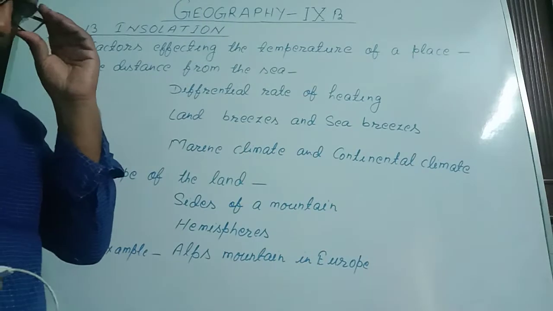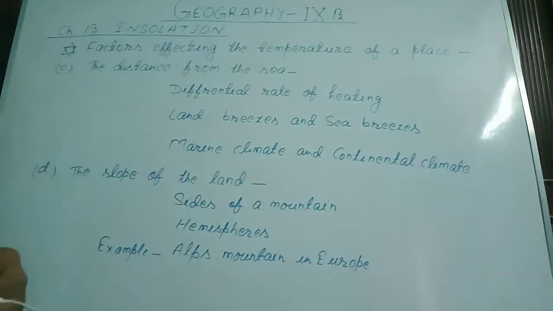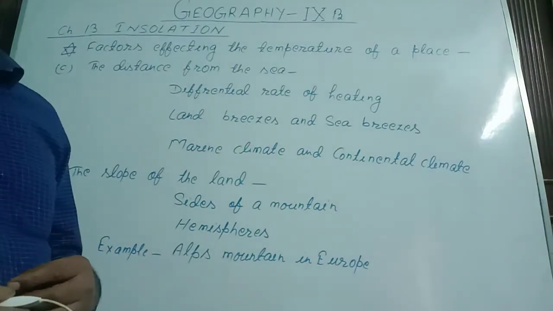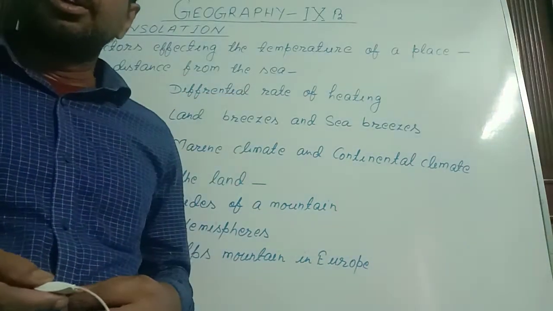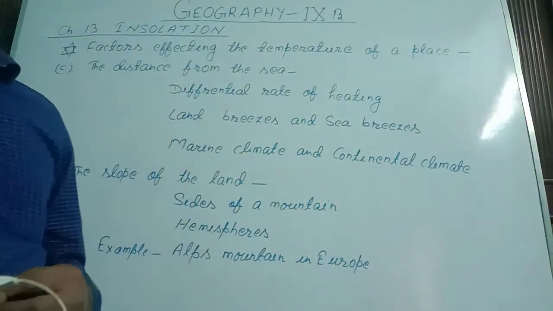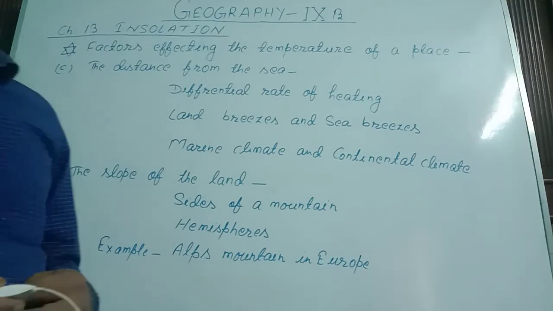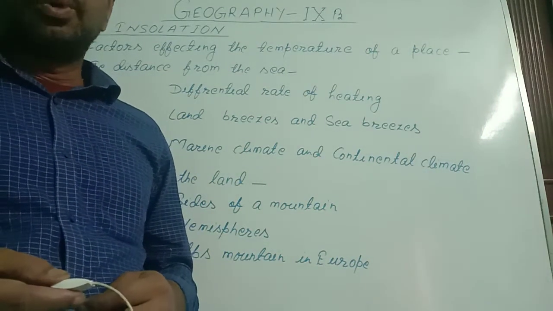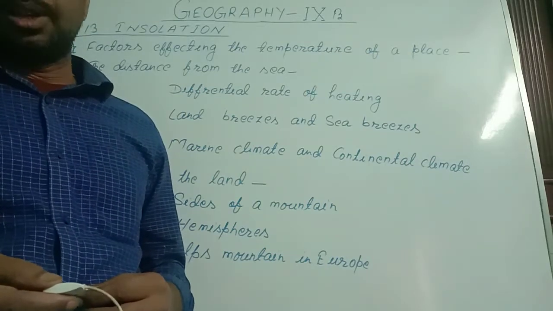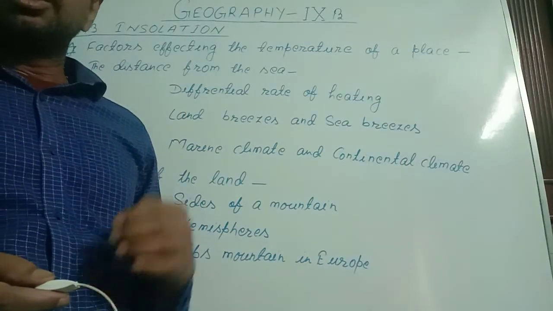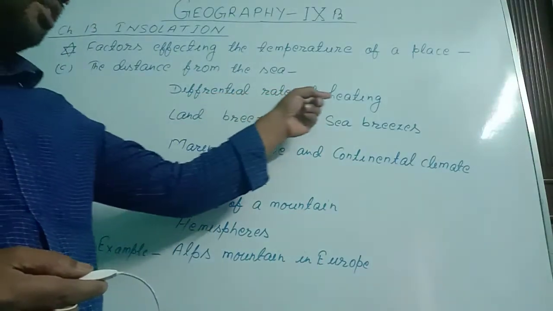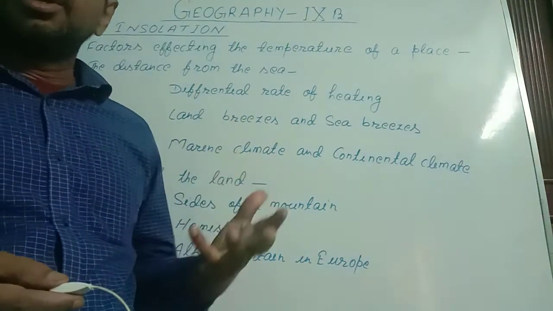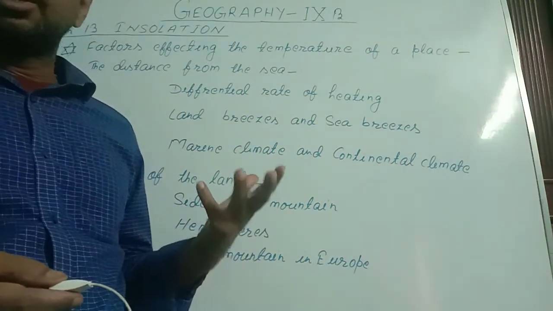We know a few places are located in the coastal region and a few places are located in the interior of the country. There is a differential rate of heating between the land and water. Land is heated up quickly while water takes time to heat up. So this feature of land and water creates the differential rate of heating. The rate of heating of land is faster than the rate of heating of water.